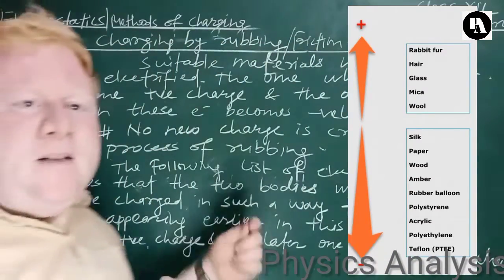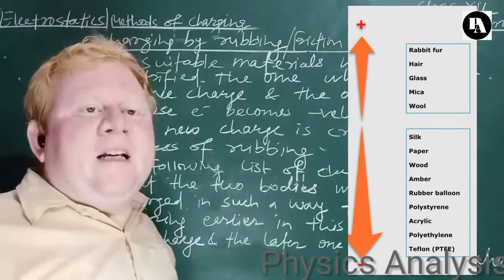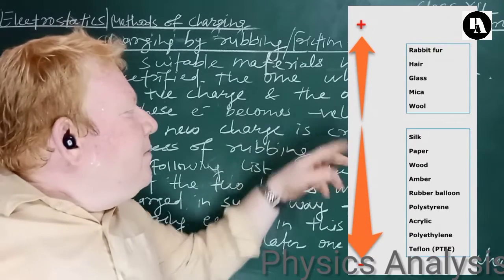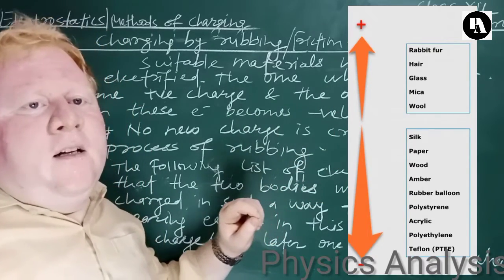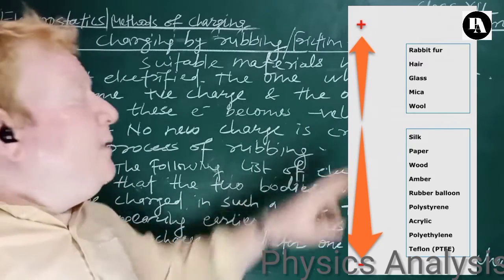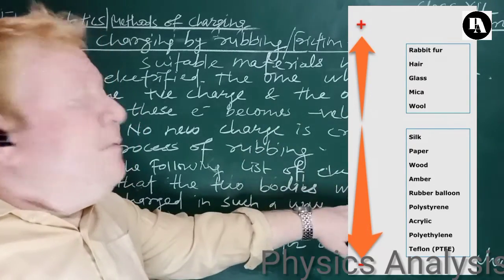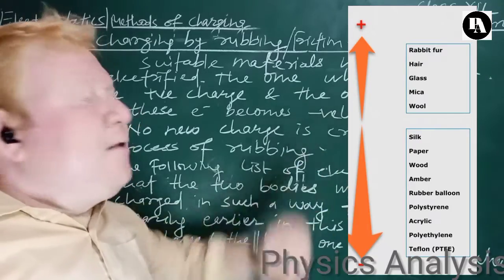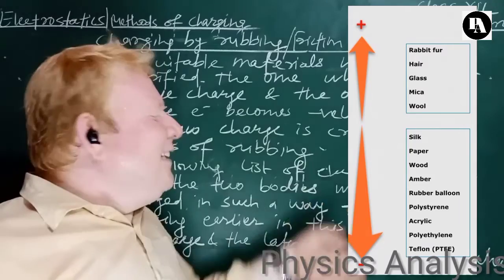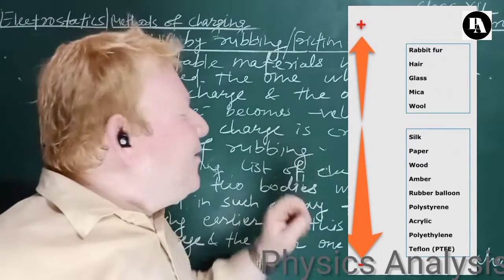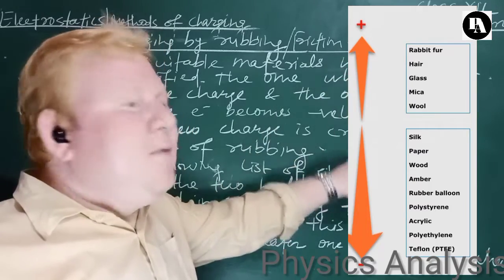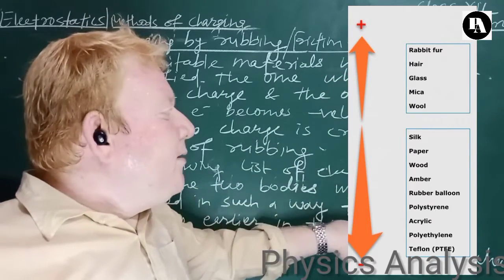See, for example, look at this. When the glass rod is rubbed with fur, then the glass rod will acquire negative charge. But when this glass rod is rubbed with a human body, then this glass rod will become positively charged. How? See, in this series, the glass rod comes earlier as compared to a human body, right?